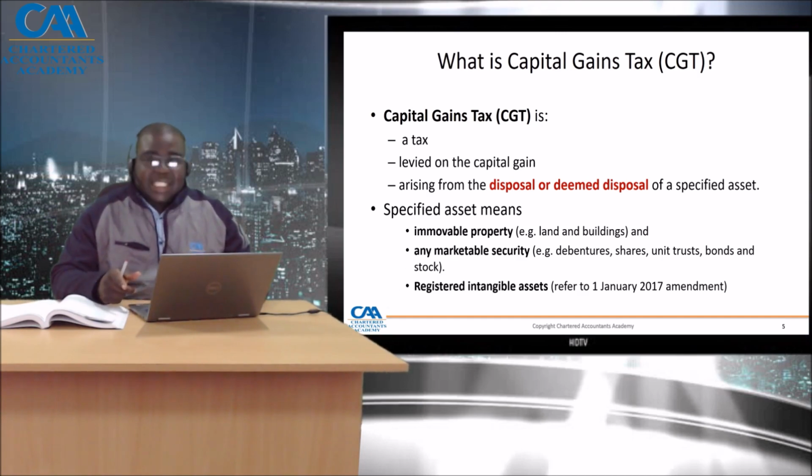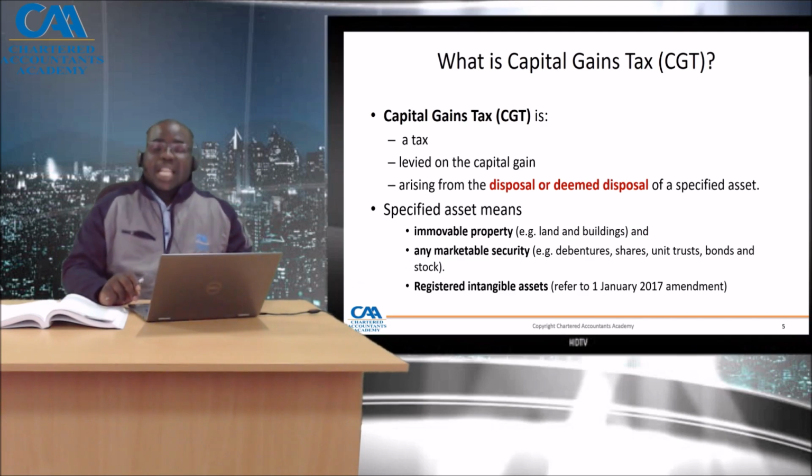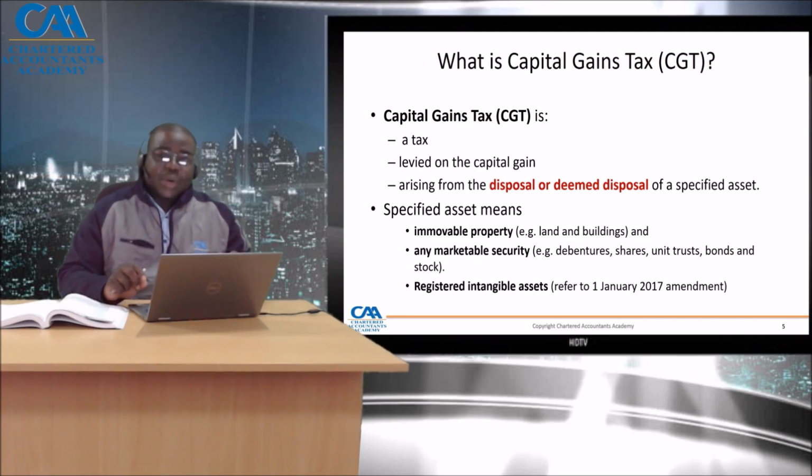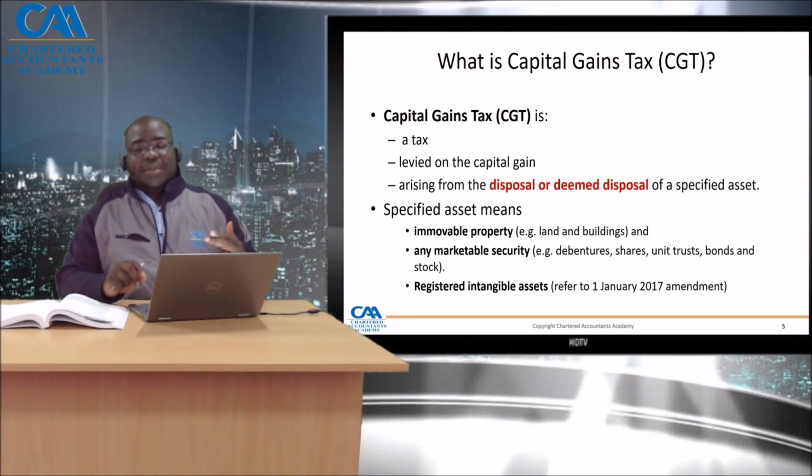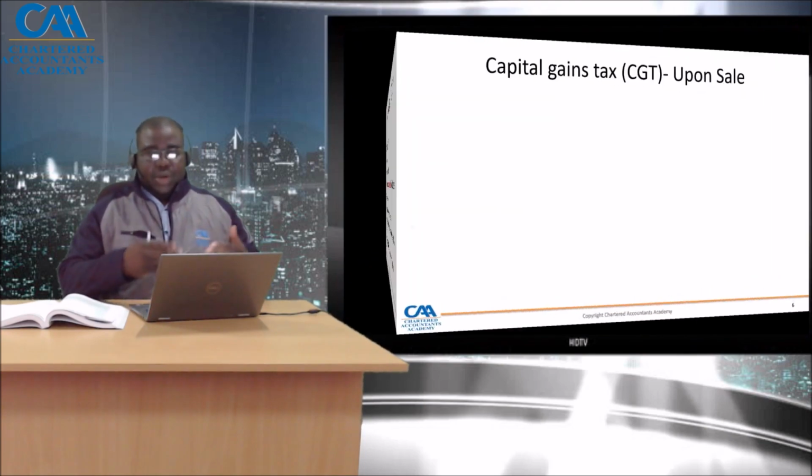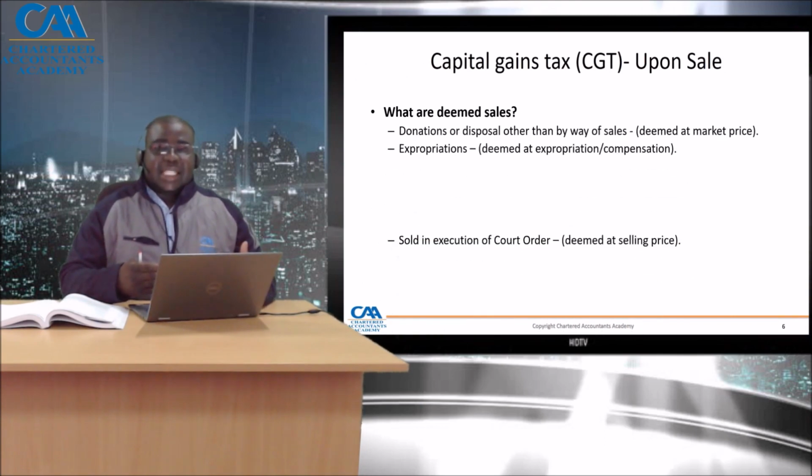In January 2017, the Capital Gains Tax Act added some registered intangible assets as also specified assets. So let's also focus quickly and say what are deemed sales. Because it's very important to see a trigger of capital gains tax when you are dealing with an entity.